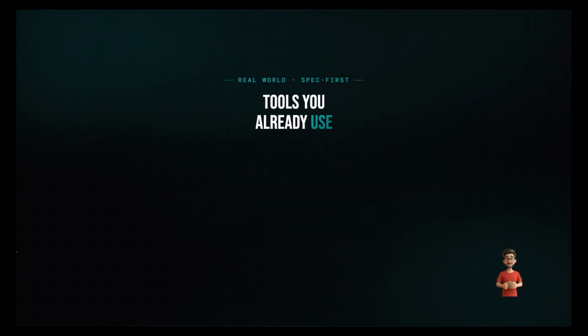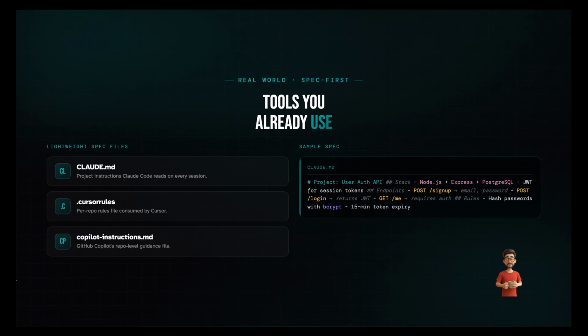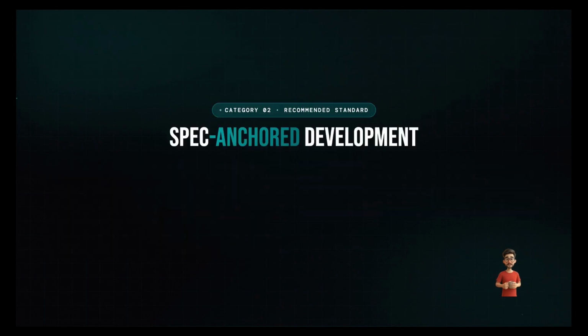You are probably already doing this. CLAUDE.md, the project file Claude Code reads every session. .cursorrules, the per repo file that Cursor consumes. Copilot-instructions, GitHub Copilot's repo-level guidance. All lightweight specs. Used once, then mostly forgotten.